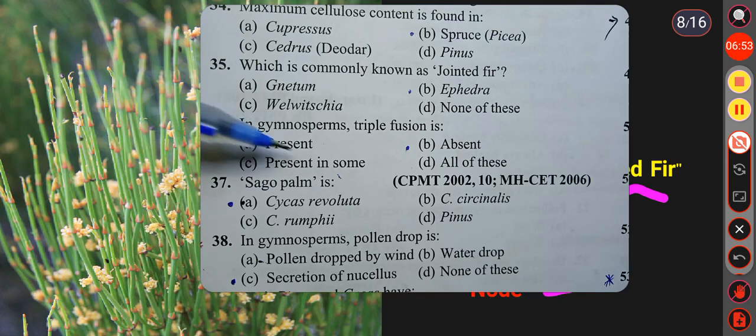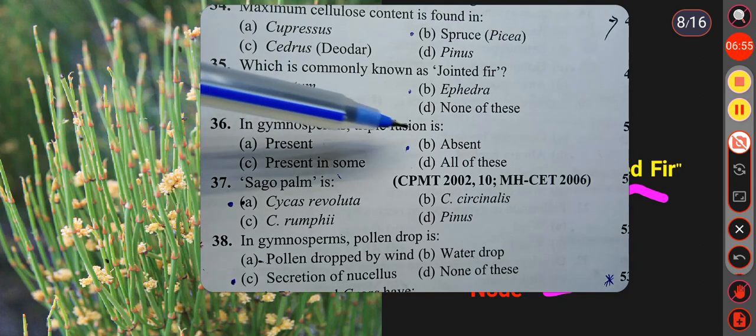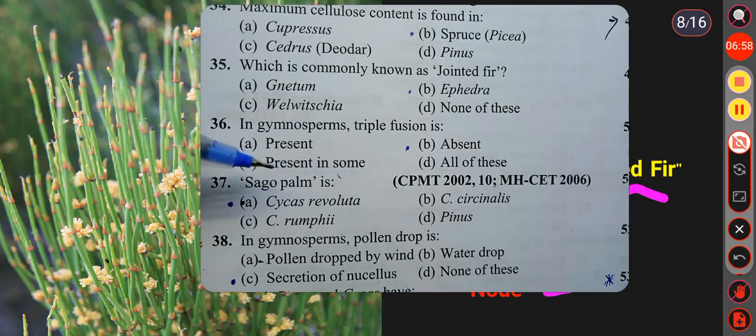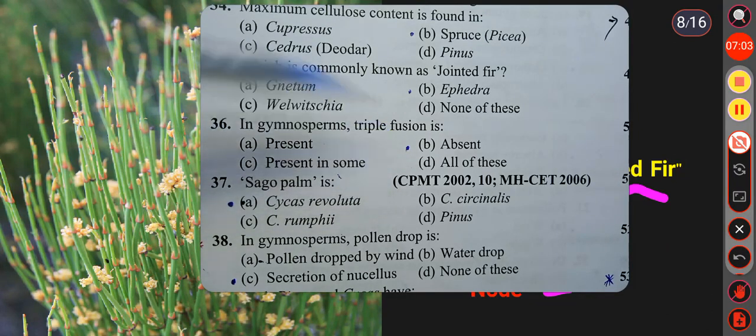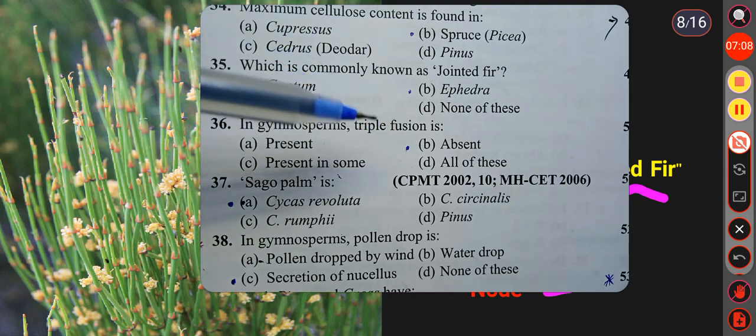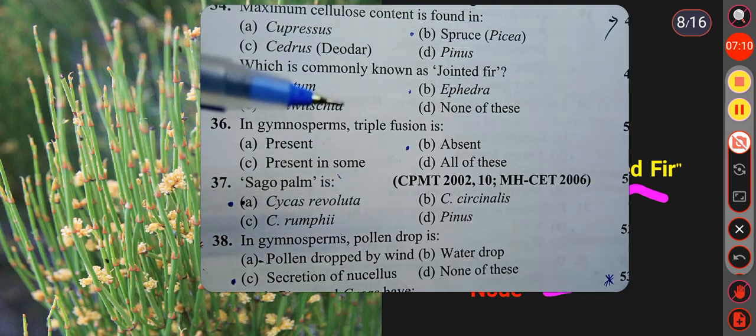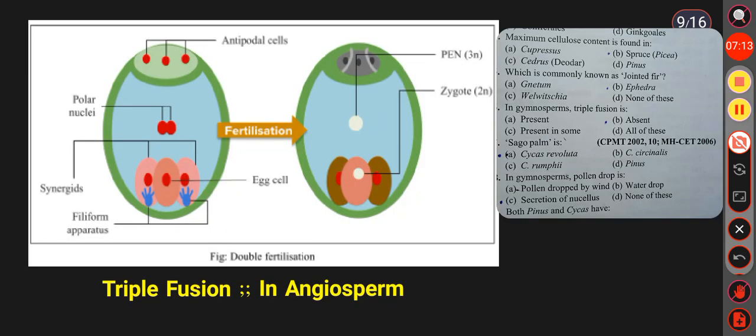Then, in gymnosperms, triple fusion is option A present, option B absent, option C present in some, option D all of these. Here answer is absent. Triple fusion is absent in gymnosperm but triple fusion is present in angiosperm. See this slide. What is triple fusion in angiosperm? In angiosperm, the central polar nuclei, these two central polar nuclei first fuse to form the secondary nucleus and it